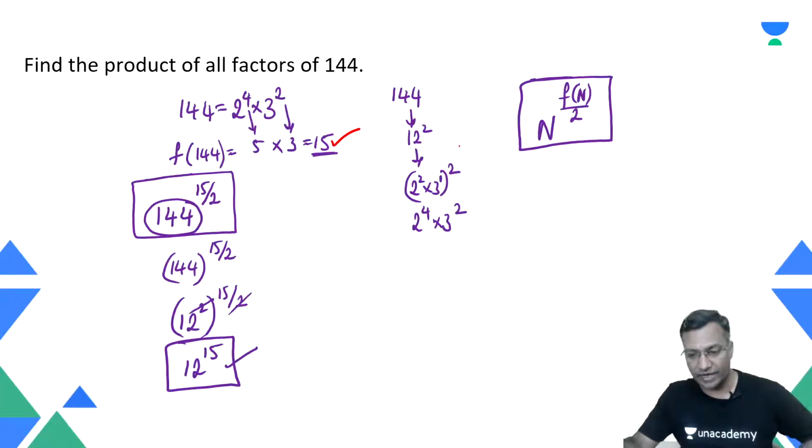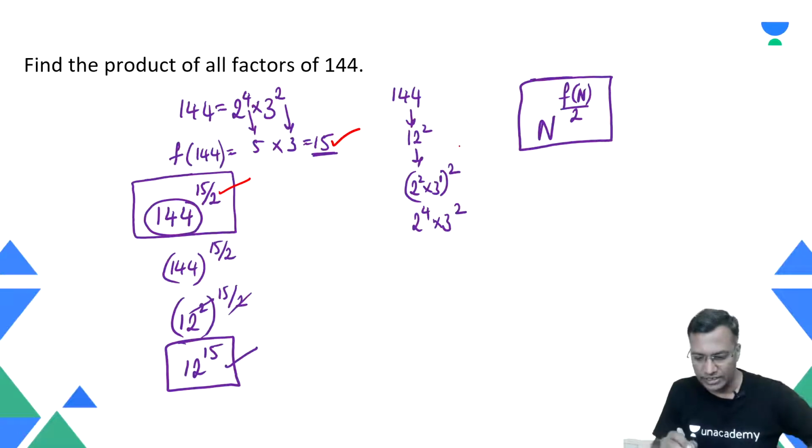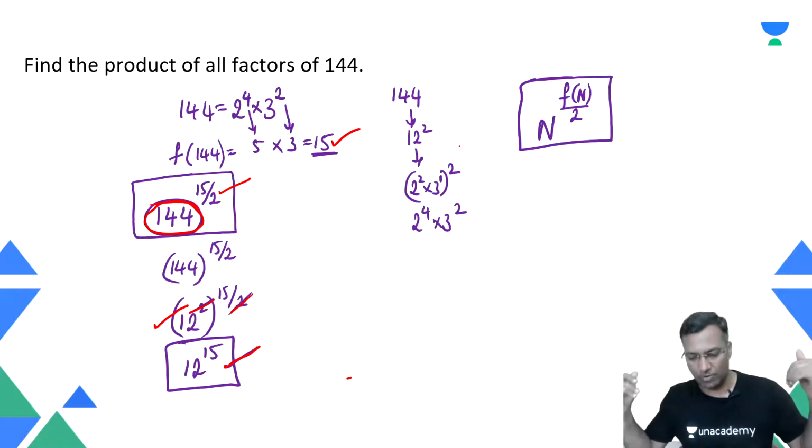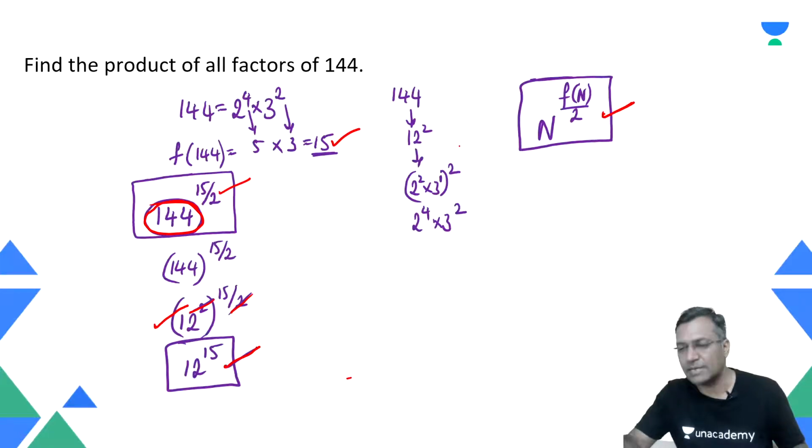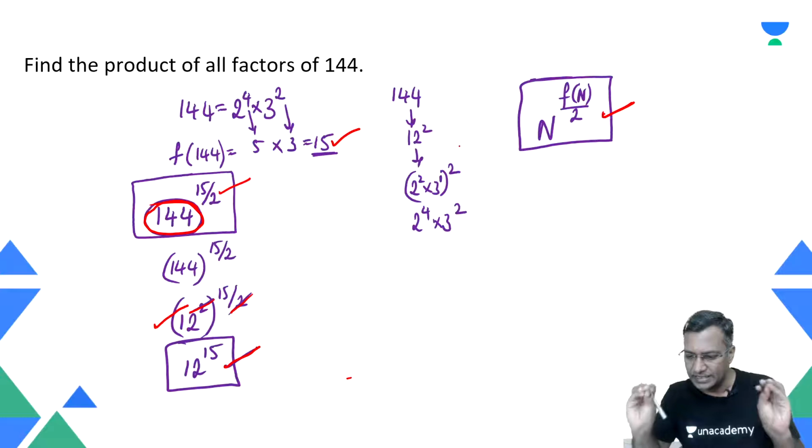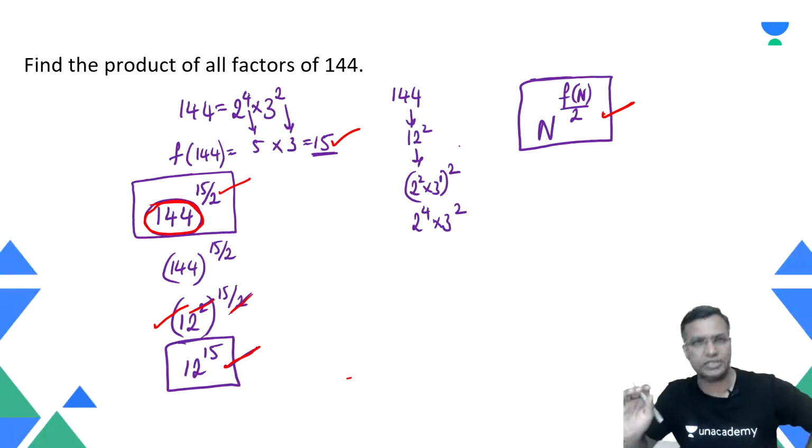If it is an odd number of factors, you might get a doubt: how can I divide an odd number by 2? But the point is, your base is a perfect square. Since your base is a perfect square, you can rewrite 144 as 12 square. Thereby, the 2 gets cancelled, and you finally write the simplified form of the answer as 12 raised to power 15. You don't have to panic, and you don't have to change the formula either. You just accommodate it. You may just have to simplify it a little bit here and there.